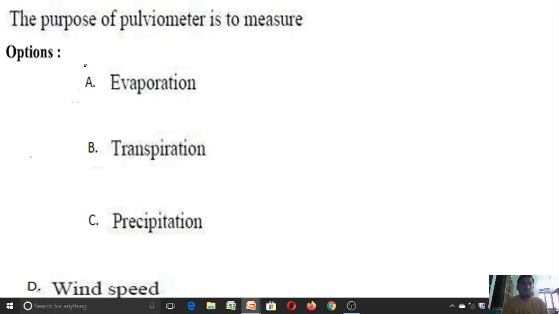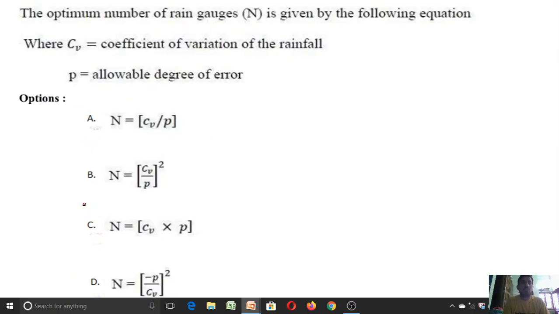So next we'll discuss one more question. The purpose of pluviometer is to measure: option A evaporation, option B transpiration, option C precipitation, option D wind speed. This pluviometer is used to measure the precipitation. It's a direct question. So we have one more question here.